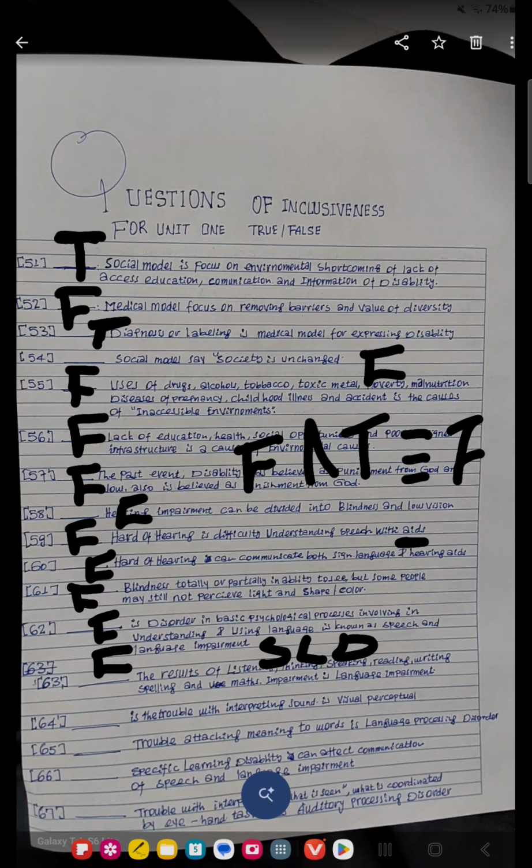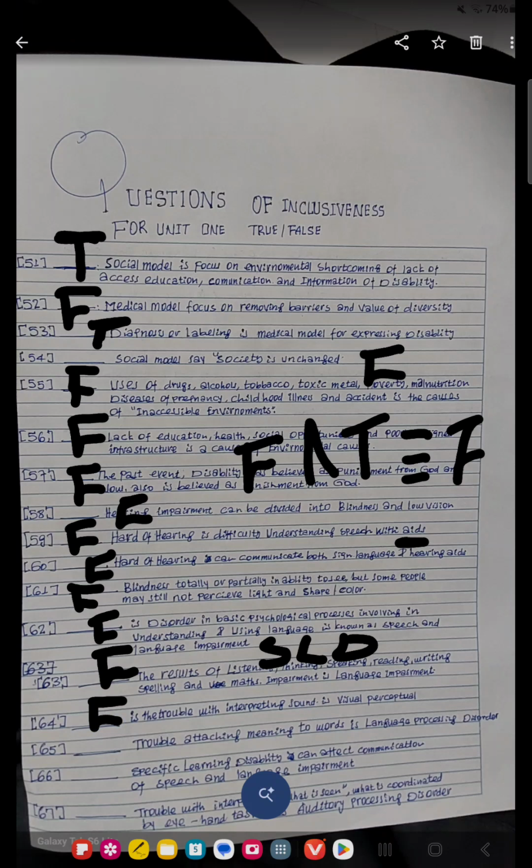Question 64 says the interpreting of sound is visual. It is an auditory perceiving disorder. So the answer is false. Directly false.